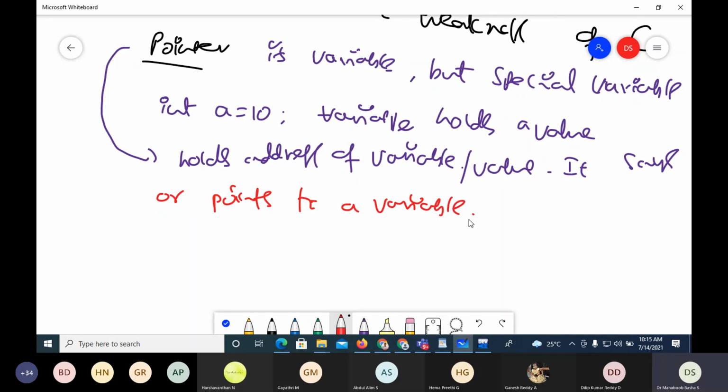So that is the pointer. It will not be holding a value. It will be indicating or pointing to the variable. That's why it is the pointer.